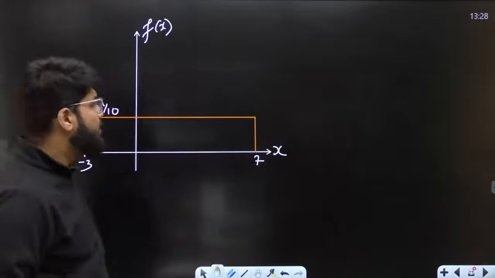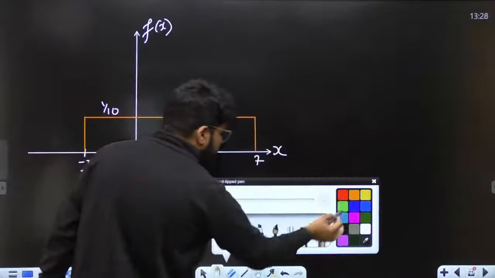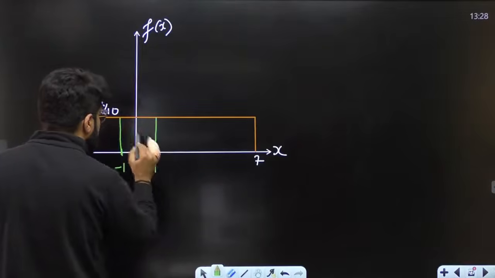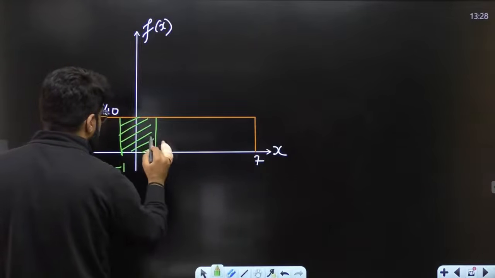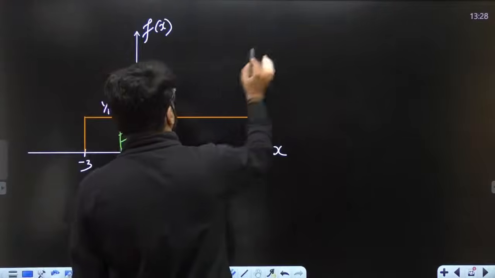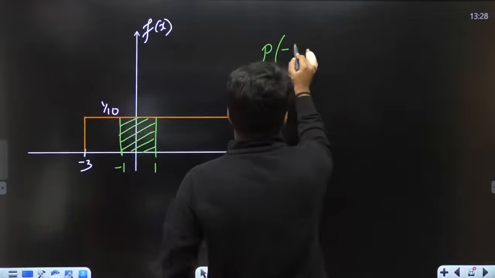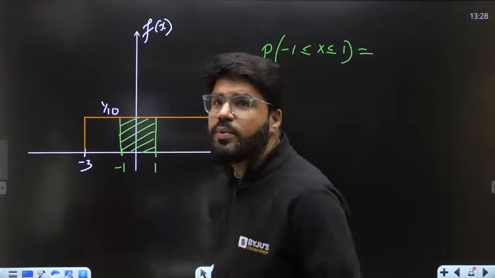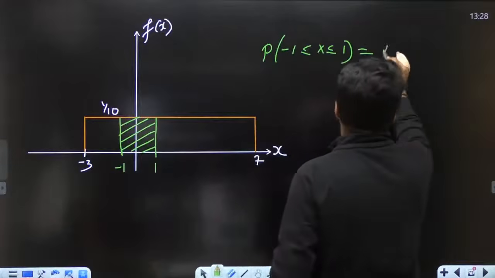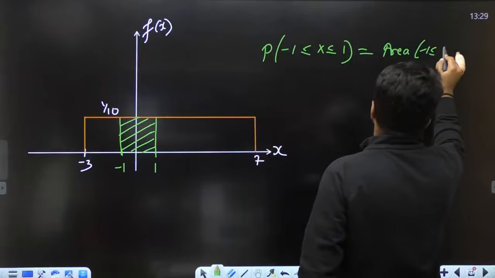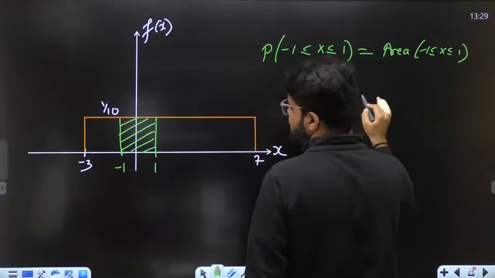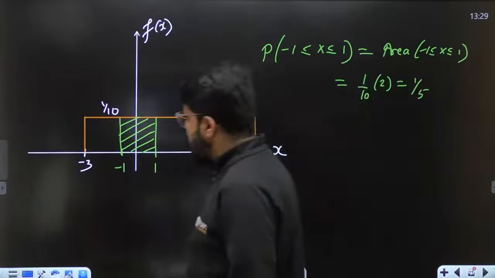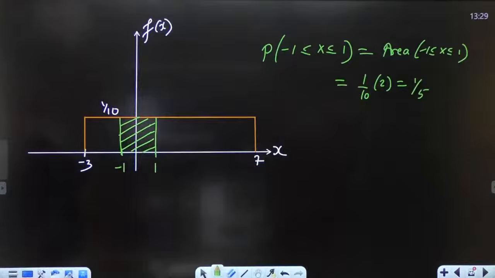Now they are asking what is the probability that x is between -1 to 1. Probability -1 less than equal to x less than equal to 1 can be obtained as area in this interval, and area in this interval is height multiplied by base, and that is 1 by 5. Height multiplied by base, that is 1 by 5, right?